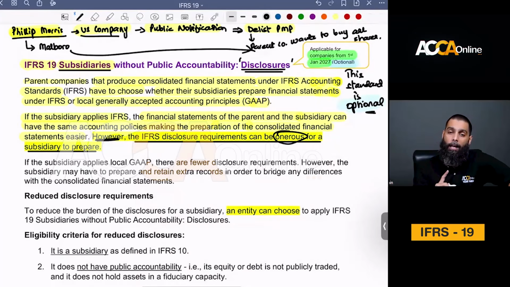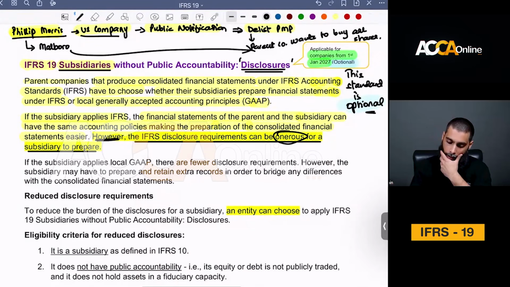Please be clear. We are encouraging entities, even the smaller entities, to apply IFRS. It is just the disclosure requirements that we are allowing some relaxation on. Understood? Is it clear to everybody? So it's just the disclosures for which we are providing relaxation, right?